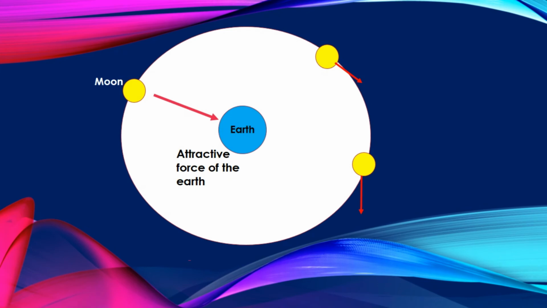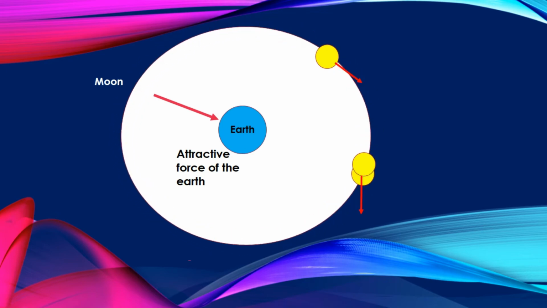We can compare the revolution of the moon around the earth to the motion of the stone in the above activity. The moon revolves around the earth in a circular or elliptical path.